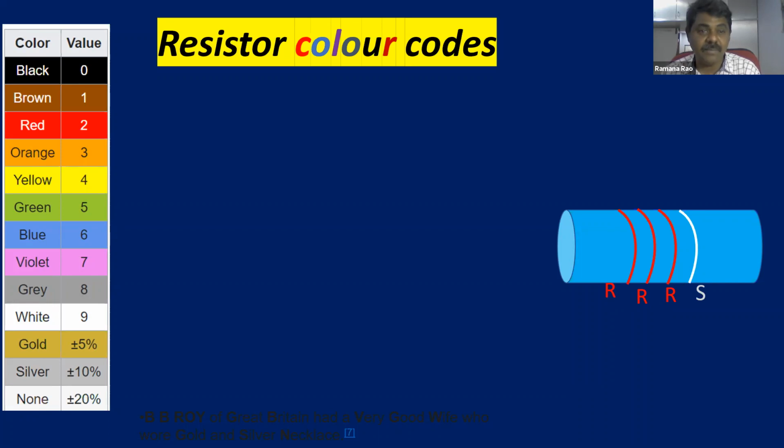First starting from black, because more B letters will be there. Black 0, then brown 1, red color 2, orange 3, yellow 4, green 5, blue color 6, violet 7, gray color 8, white color 9. These are the different codes for different colors.